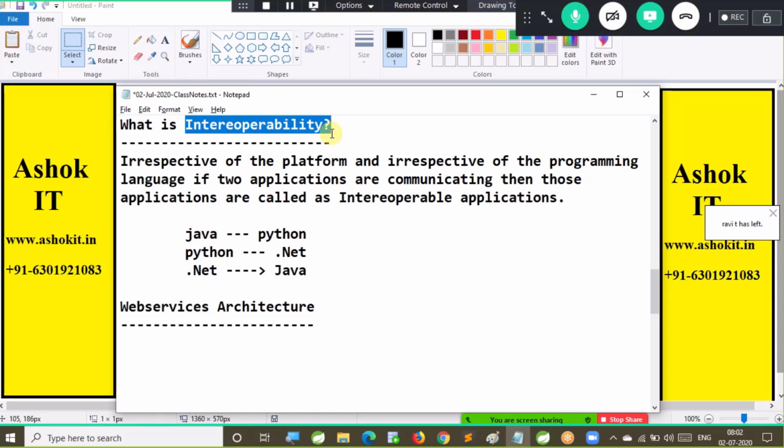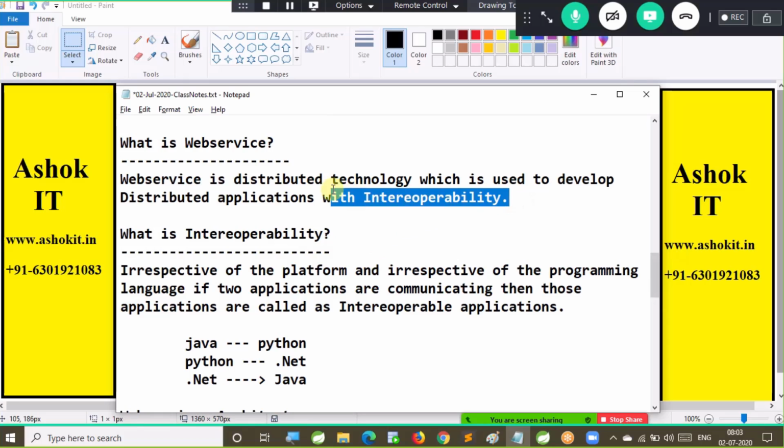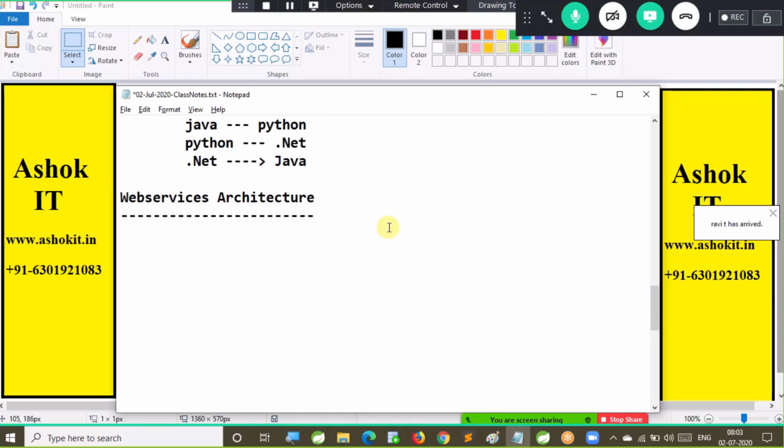So what is interoperability? My project is running on a Windows machine, which is developed in Java. Another project is running on a Linux machine, which is developed using .NET. If my Java application running on Windows is able to communicate with the .NET application running on Linux, then these applications are called interoperable applications. So interoperability is a very important concept when we are developing distributed applications. With this I hope you got what is web service. Web service is a distributed technology which is used to develop distributed applications with interoperability.